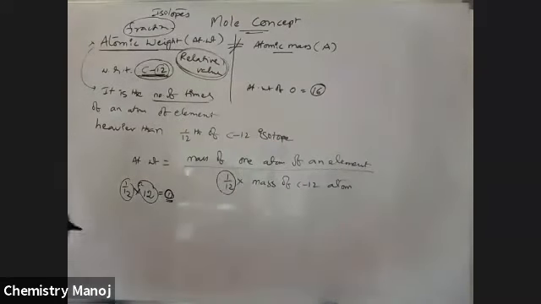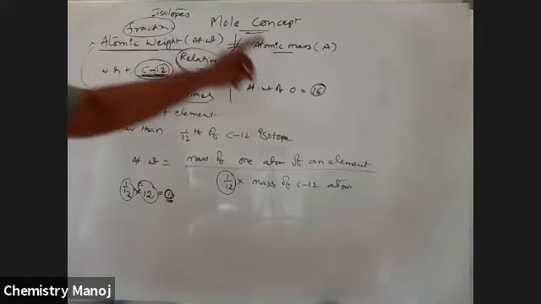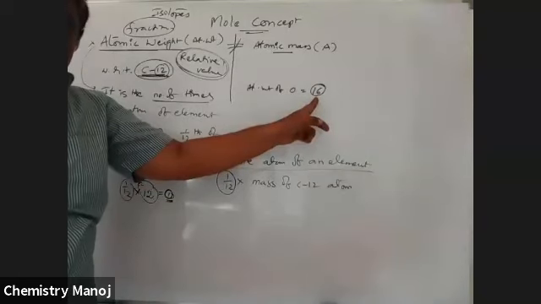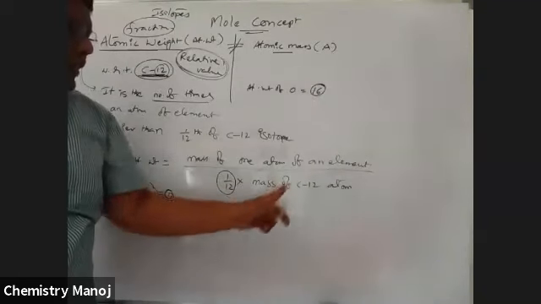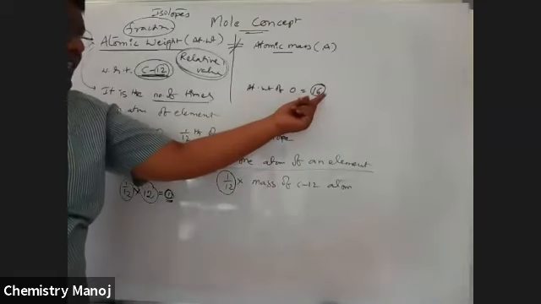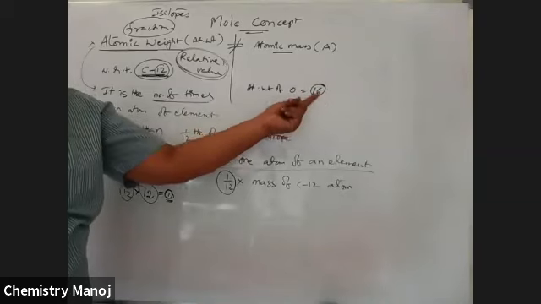Atomic weight of oxygen is equal to 16. So what is the meaning of atomic weight of oxygen is equal to 16? That means one atom of oxygen is 16 times heavier than 1/12 of the mass of a C12 atom.